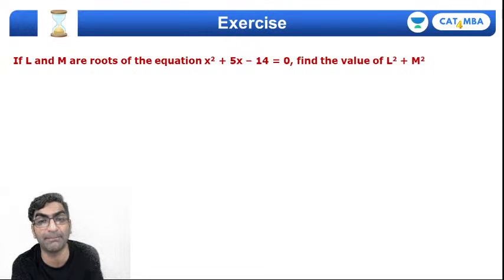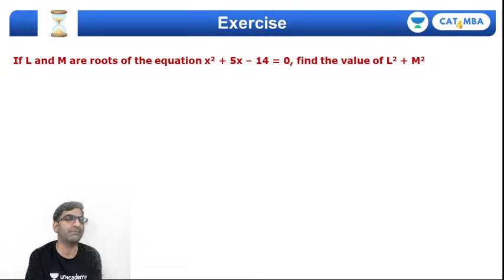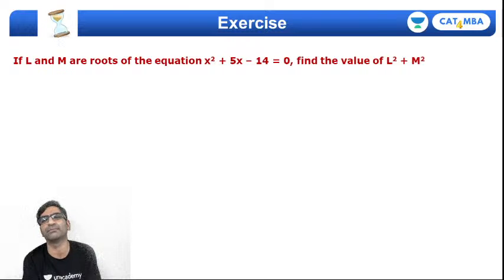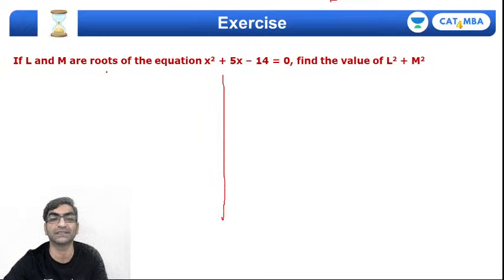Look at this. L and M are roots of this quadratic equation. I'm very tempted to factorize the quadratic equation as well. I'll directly get L and M. That's one way of going about it, right? But what about getting the value without solving the equation? Can I get L and M without calculating L and M? Can I get L square plus M square, right? So I'll show you both ways.